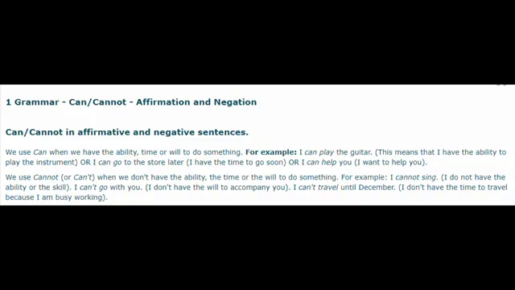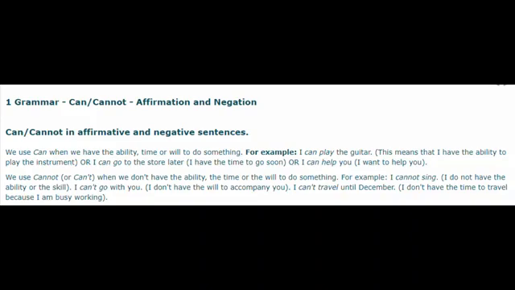In affirmation, that means yes, and in negative, that means no. Can, the work which you can do, the ability. And cannot, the ability of not doing that, what you cannot do, the ability that you don't have. At that time we use cannot. We will see more examples about this.